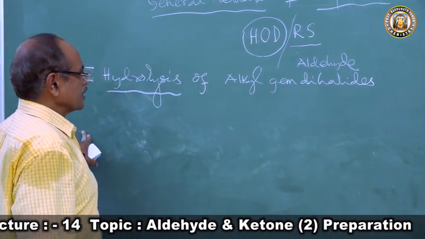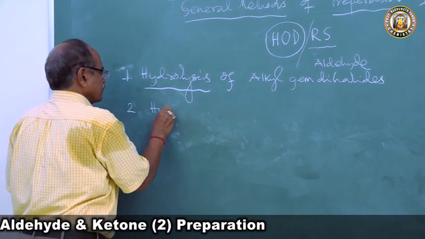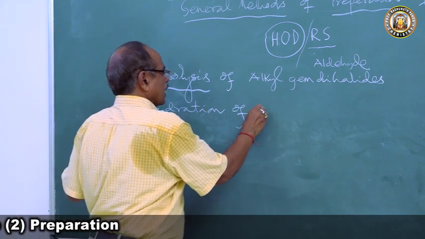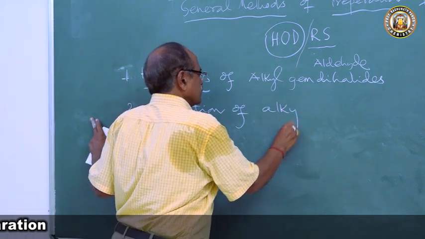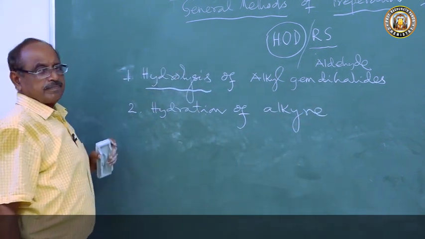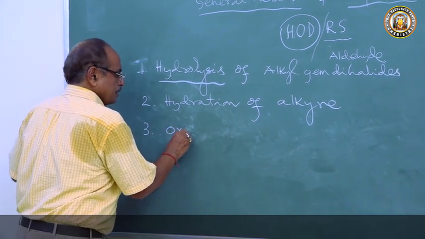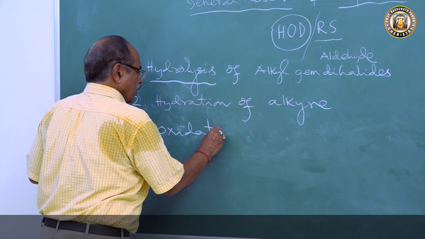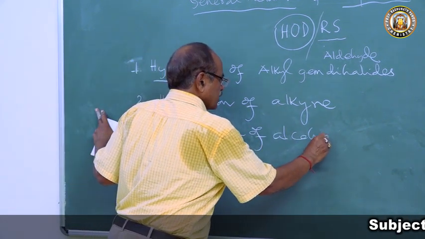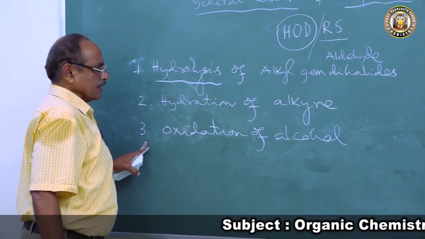Alkyl gem dihalides. Then the second method is hydration of alkyne. I have done this in our alcohol chapter. Then oxidation of alcohol: primary alcohol on oxidation gives us aldehyde, and secondary alcohol on oxidation gives us ketone.